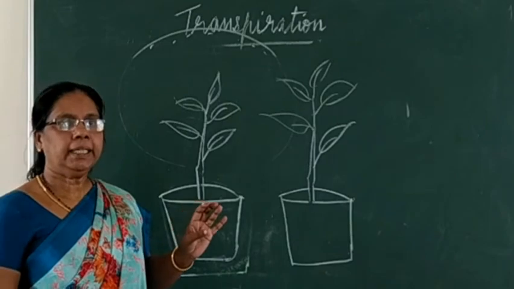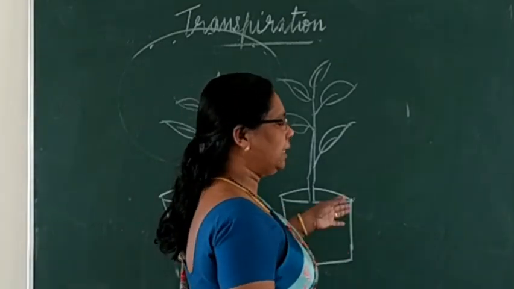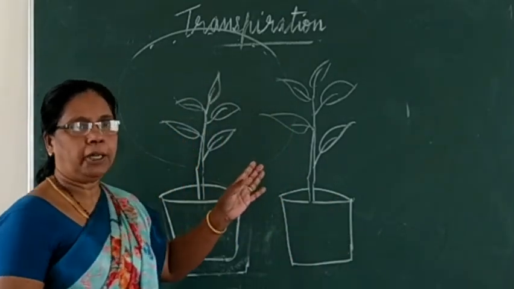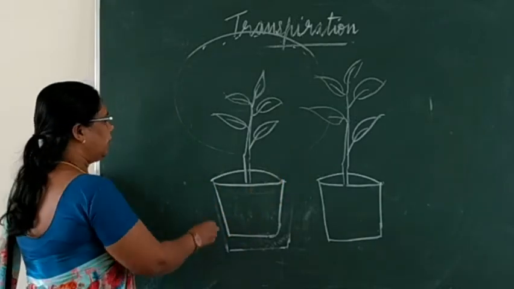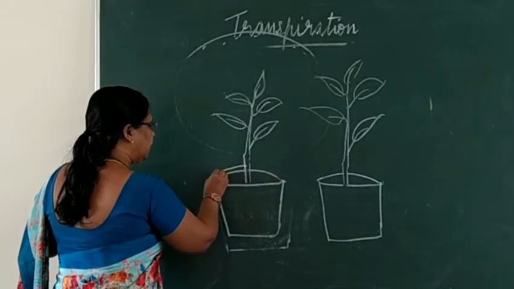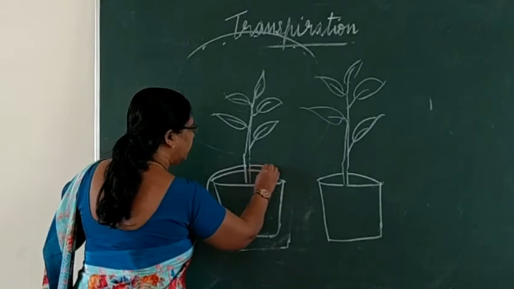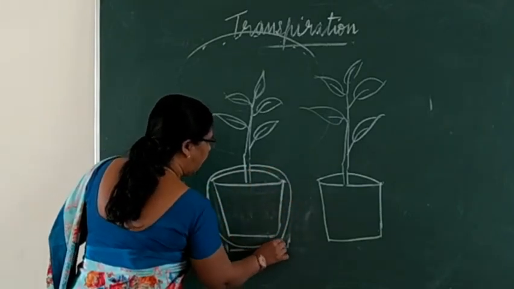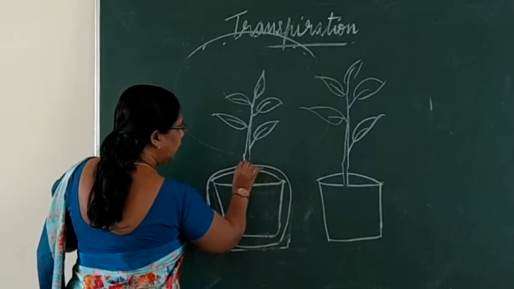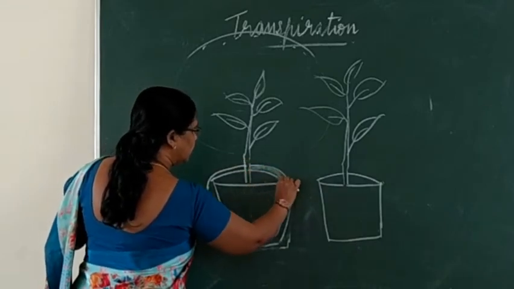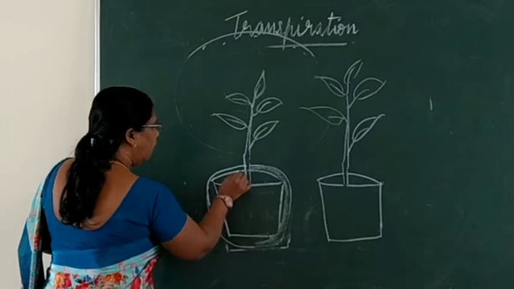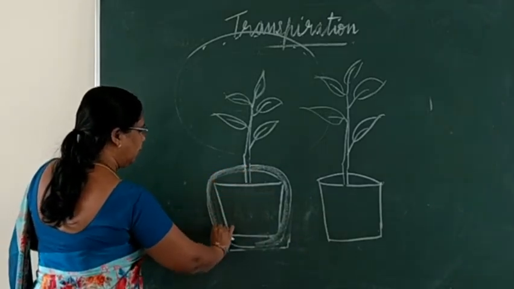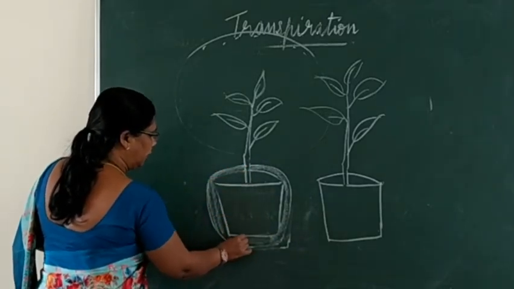Okay. Third case, only a bell jar. Now go to the first potted plant. Here you have to cover this pot entirely using a polythene bag. Completely using a polythene bag, you have to cover this one. So the entire pot you are covering using a polythene bag.